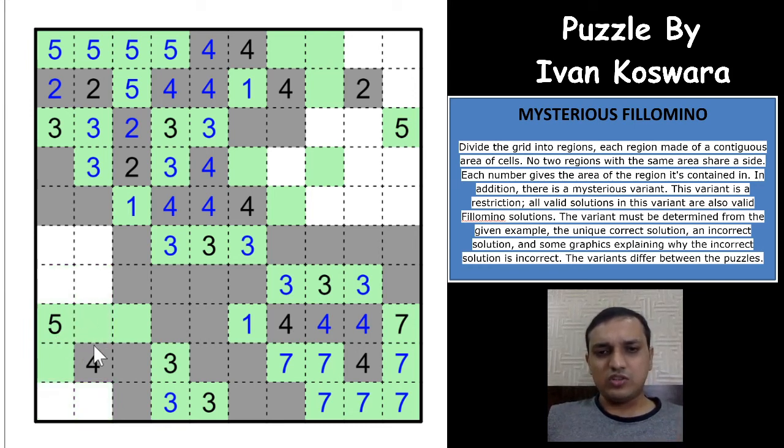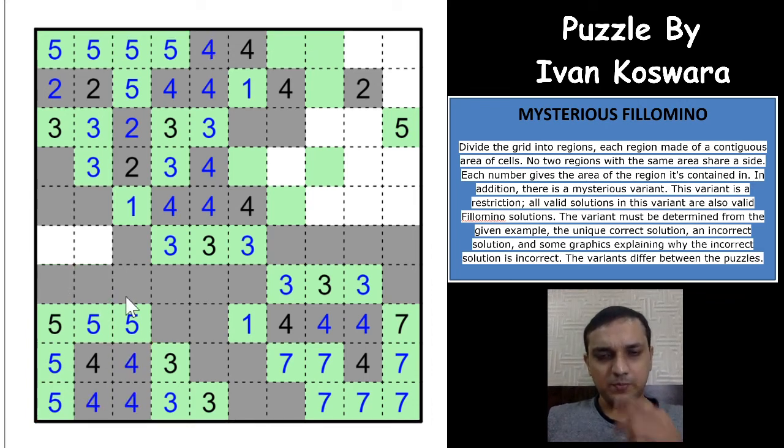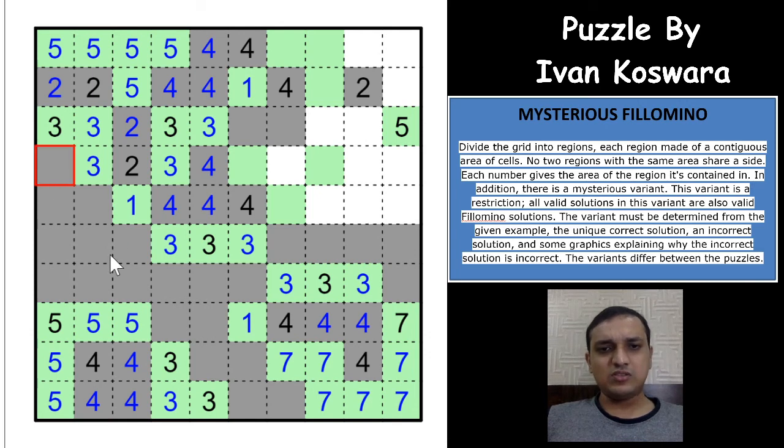So this is an odd cell, which means that for the 4, this would have to be even cell, and this becomes the odd cell. And now 5 is also fulfilled. 4 is also fulfilled, right? Which means that this is even, this is even, and both of these cannot be odd now, right? So if this is odd, this becomes even. So how many you have now? 4 5 6 7 8, 8 and 5 13, 13 and 4 17. Not possible. So both of these cannot be odd, and even one cell cannot be odd, so both would have to be even. And how much is this now? 6 plus 10, okay, 14, 18.